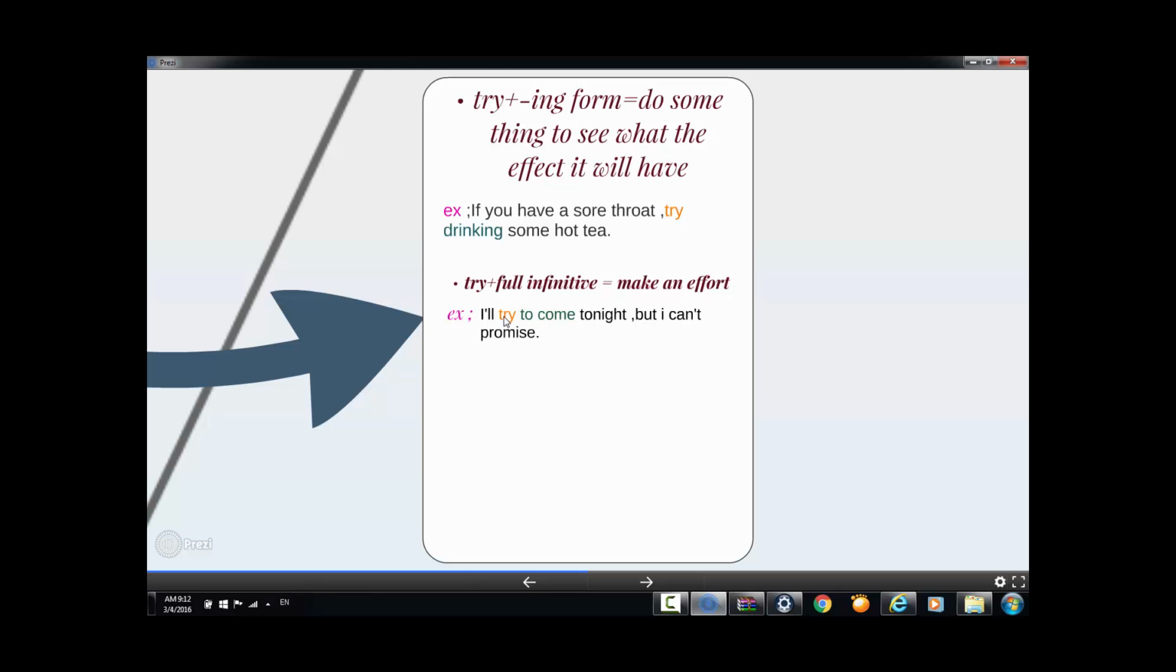So here we have try. We follow it by full infinitive, which is to come. What is the meaning now? If we use try plus full infinitive, it means that you're going to make an effort or do your best to do something. So you try to come, it means that you're going to do your best to come.